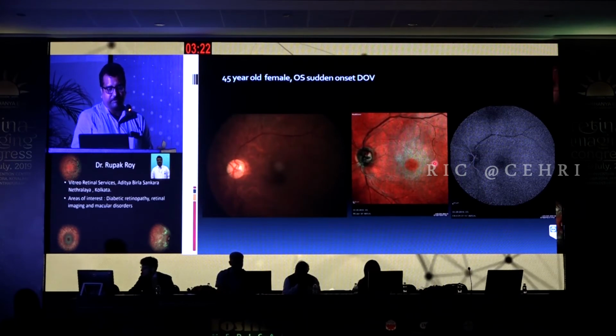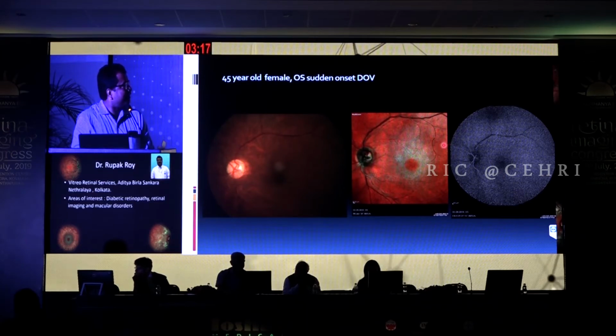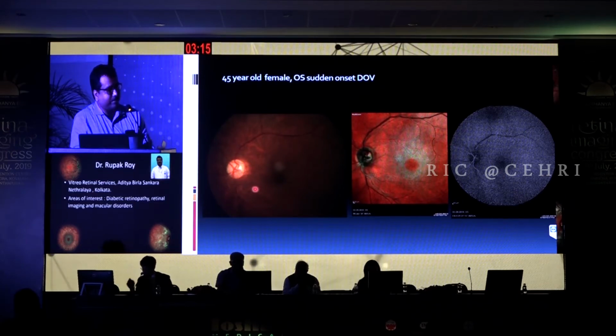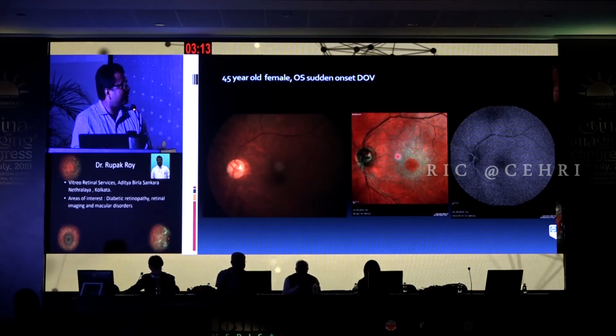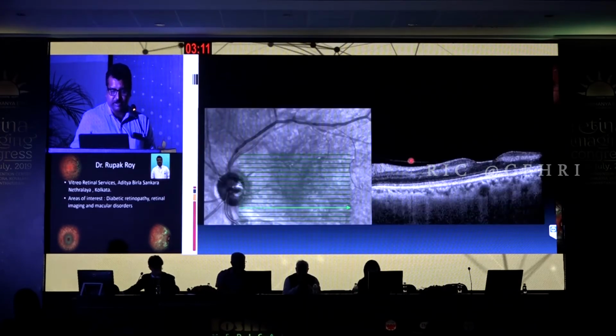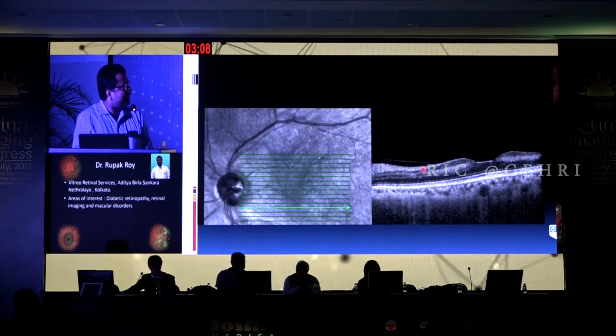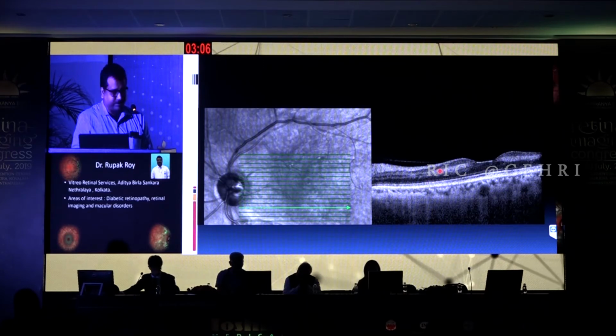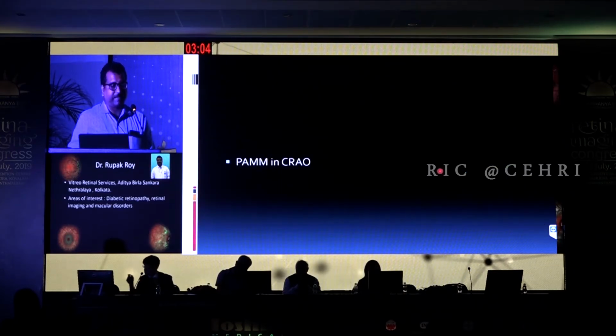Another patient, a 45-year-old female, with sudden onset diminution of vision. The area of whitening is not very clear in the color fundus, but the multicolor picks up the whitening here, and you can see a clear image of CRAO where you see a clear PAM-like lesion. So this is a PAM in a case of CRAO.